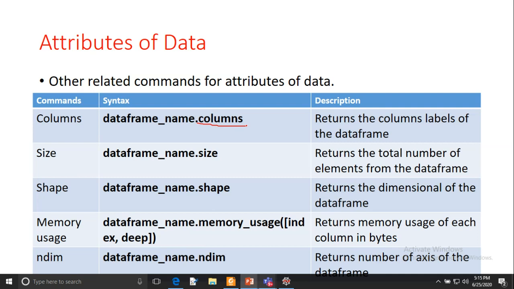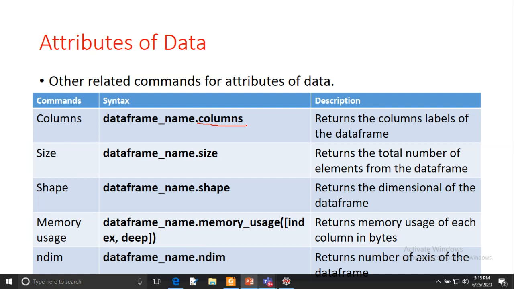And if you want to know the total number of elements in the data frame, you can use the dot size keyword. If you want to know the dimension of the data frame, like 3 by 3, or 4 by 4, or 1000 by 1300, this kind of dimension it will return. For that you can use the dot shape keyword.